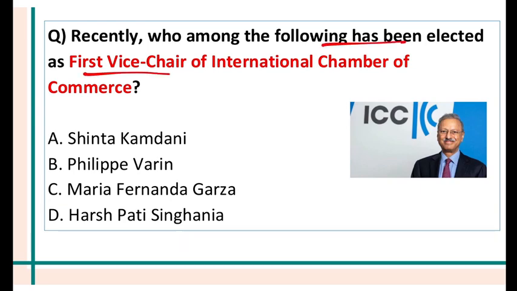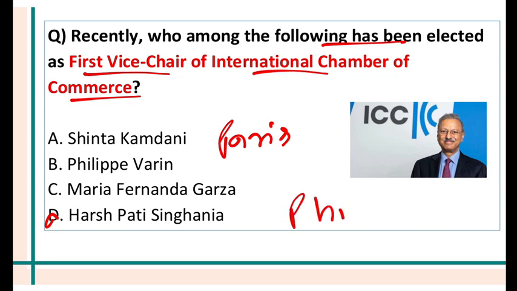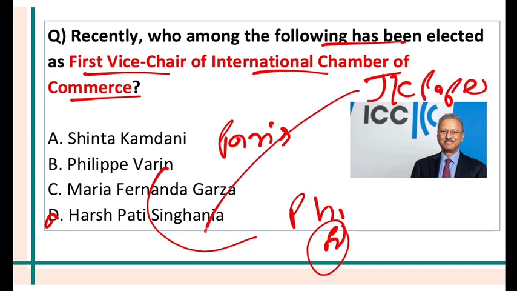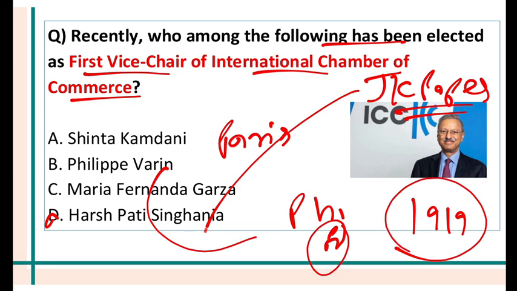Who has been elected as the first Vice Chairman of the International Chamber of Commerce? The answer is Harshpati Singhania. International Chamber of Commerce is headquartered in Paris, the capital of France. And who has been elected as the chairman? Philippe Varin, who is from France. The vice chairman is an Indian called Harshpati Singhania. Who is he? He is the chairman of a company called JK Paper. Now, International Chamber of Commerce was set up in 1919. It is a more than 100 years old private business organization. More than 45 million businesses are a part of it.